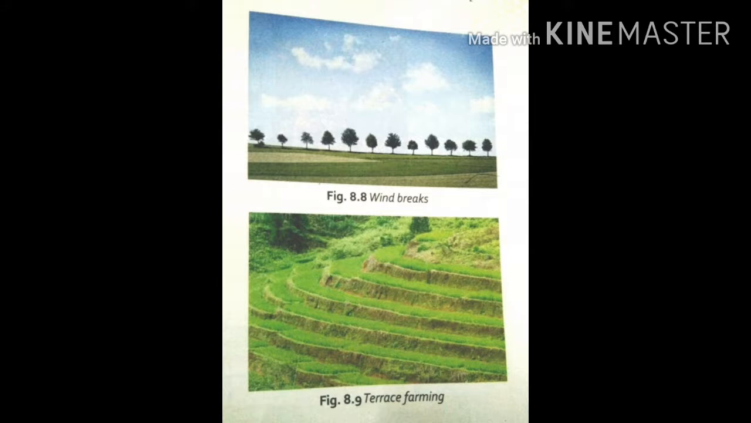Next one, sandy loam. It is suitable for growing cotton crops. And last one, sandy soil. It is present in desert areas. It is not suitable for crops. Water percolates quickly and carries away the nutrients. Plants do not grow in this soil. Sandy soil is not suitable to grow crops.